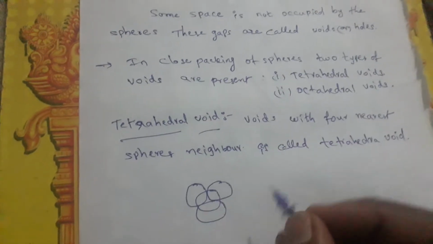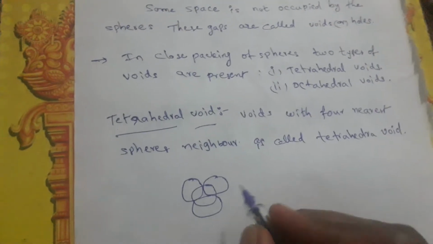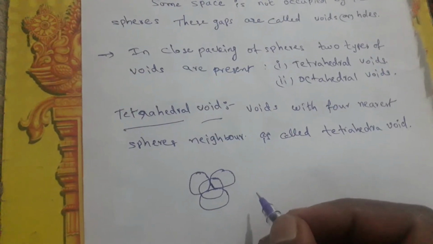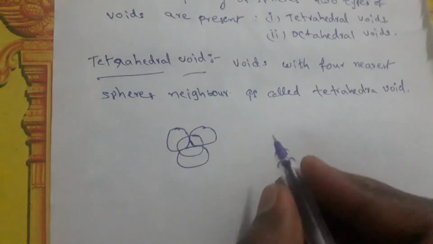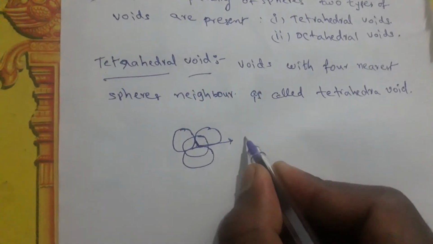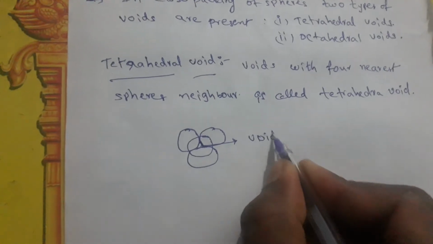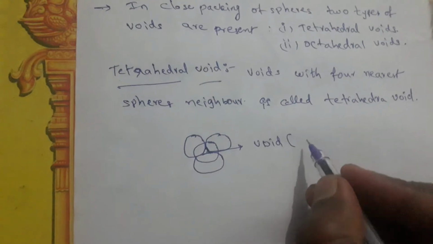At the bottom some void is present. That void is some space present between these four atoms or molecules or ions. This type of space we call a void, and this tetrahedral void is present due to the formation of the four atoms or molecules or spheres.